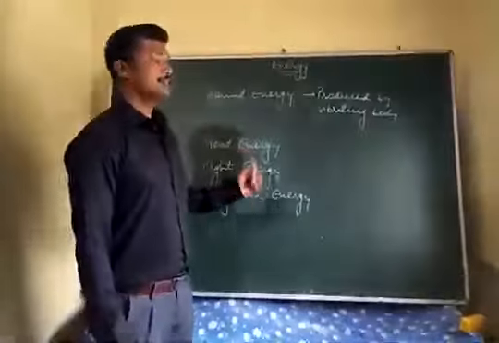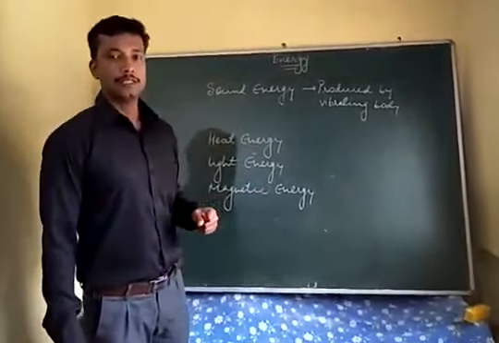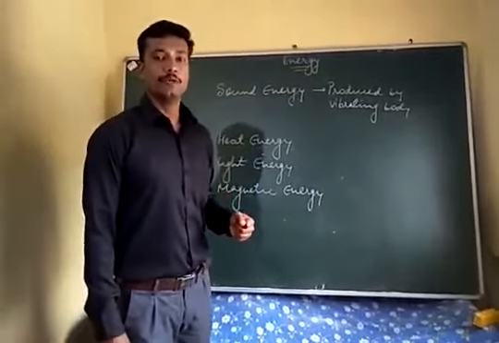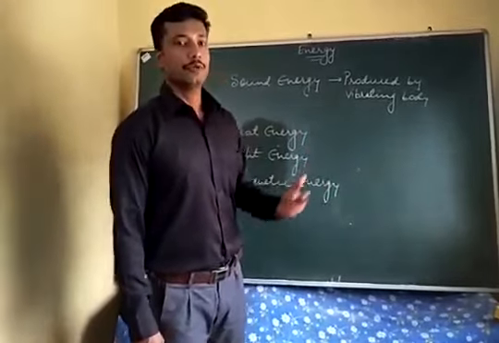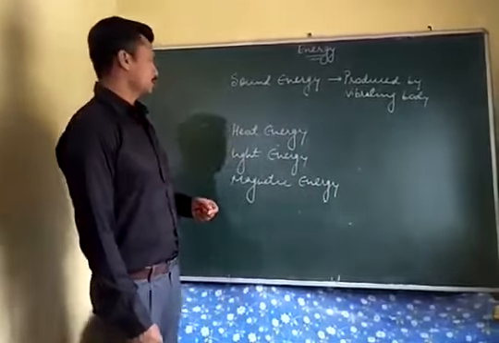Then we have light energy. Light energy is another very important form of energy, and because of light energy, we are able to see. Whatever we can see around us is due to light energy. Sometimes light energy can also be converted into electrical energy, which you can find in the solar panel, where light energy is converted into electrical energy.